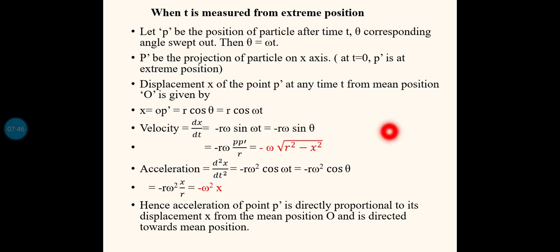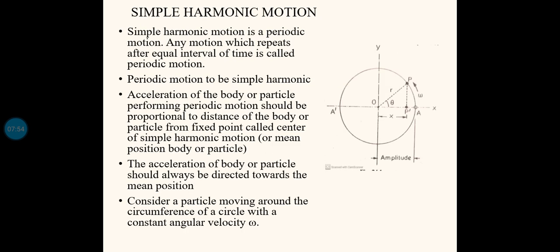Now the displacement x of the point P dash at any time t from the mean position O is given by, as you can see, this displacement x. Once you know the angle theta and want to find this value x, take cos theta.